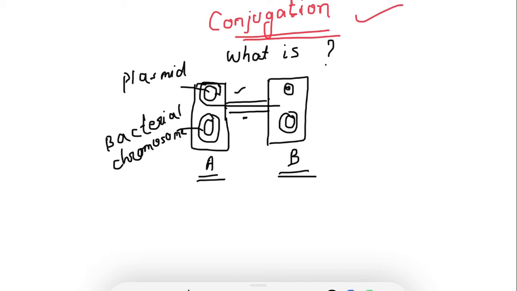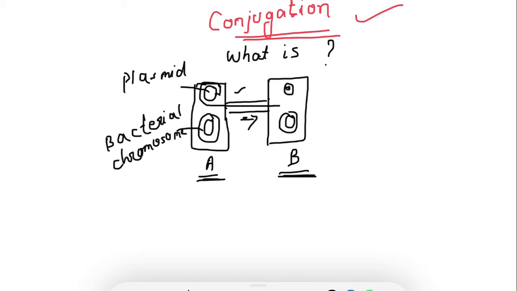In transformation, the naked DNA or the foreign DNA is directly taken from the environment by bacteria, there is no physical contact. But here the genetic material is transferred from one bacteria to another bacteria by physical contact.